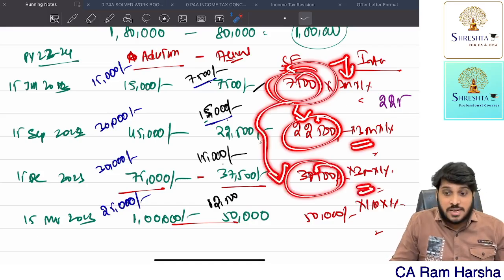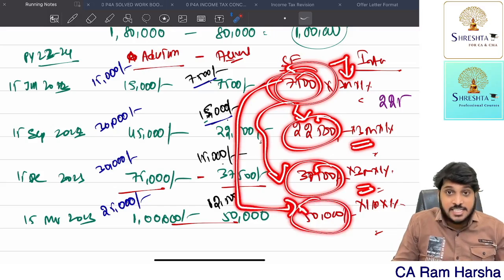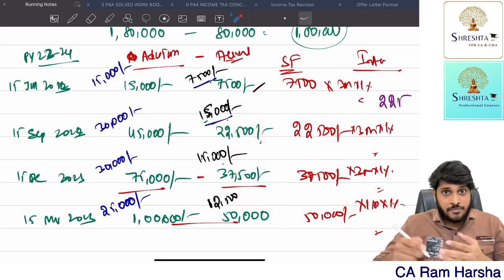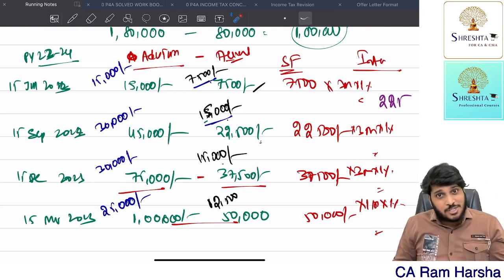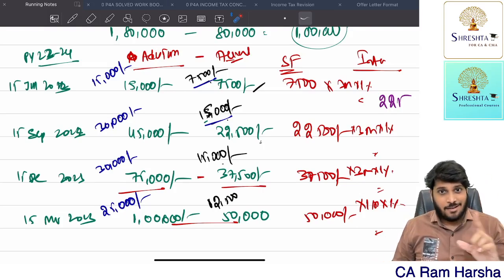This 7,500 is again covered in this 37,500. On that, again 3 months we are computing. This 7,500 is again repeated in this 50,000. Again 1 month we are computing. 3 plus 3 plus 3 plus 1. On 7,500, 10 months we computed. Got the clarity?